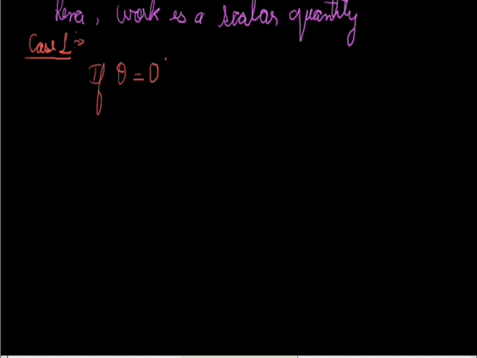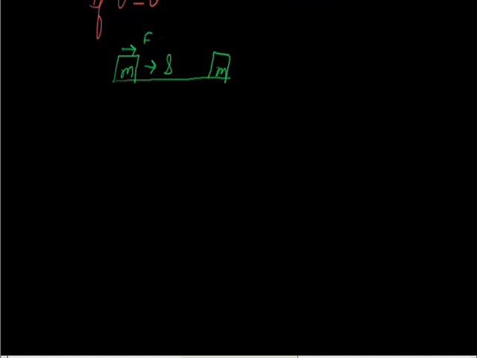This means that if I draw a block of mass m and apply the force in this direction, and the body is displaced in the very same direction, its displacement is s. Now we can see that force and displacement are acting in the same direction. When they are acting in the same direction, the angle between them is 0 degree.